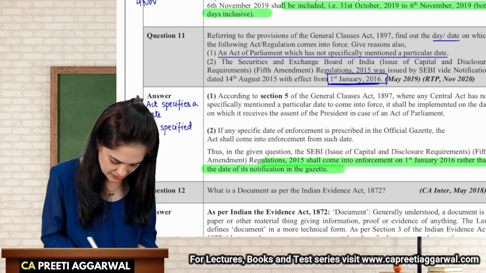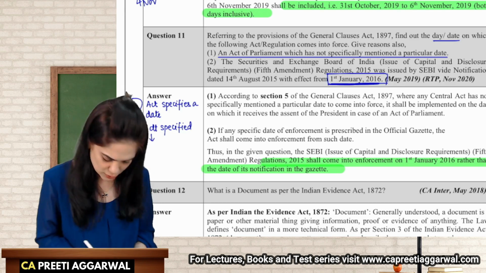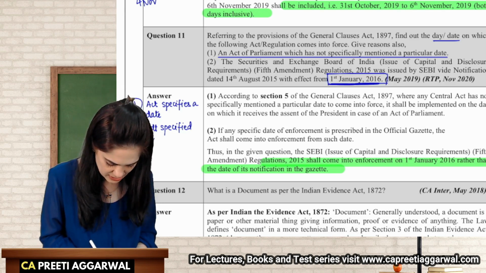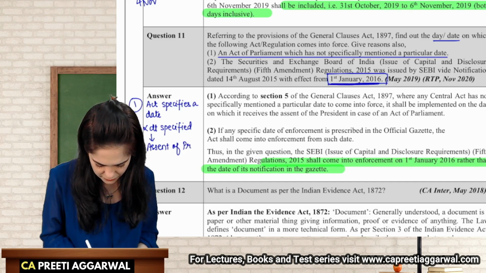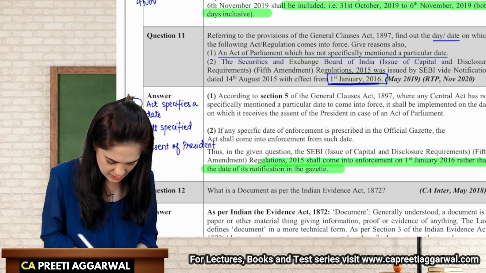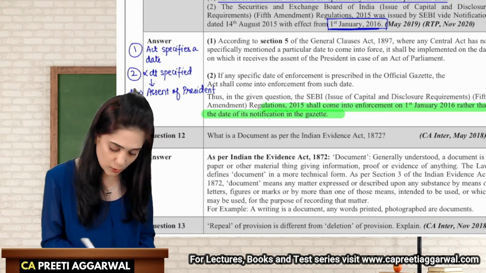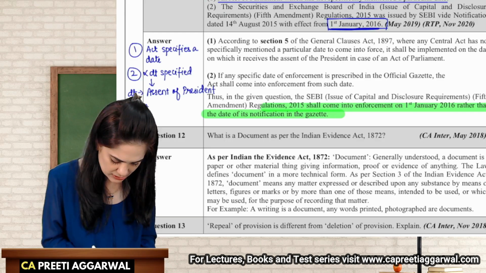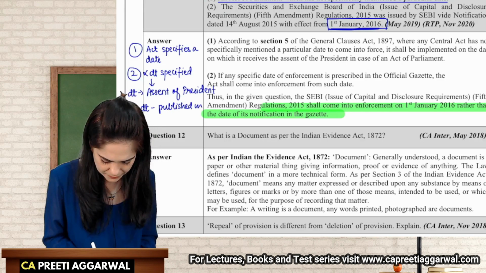But if there is no date specified, if nothing is specified, then the date on which it receives the assent of the president is considered. But along with that, I also have information about the date on which it was published in the official gazette.